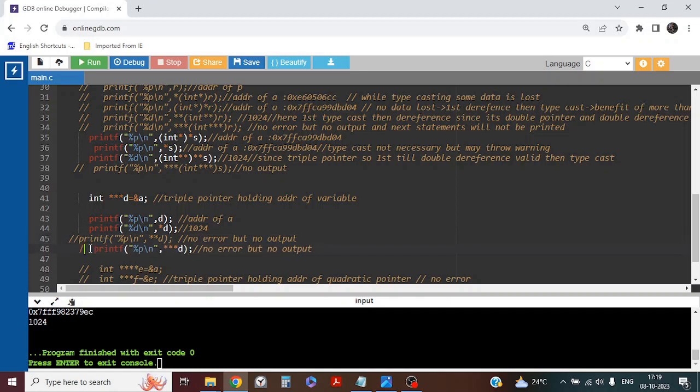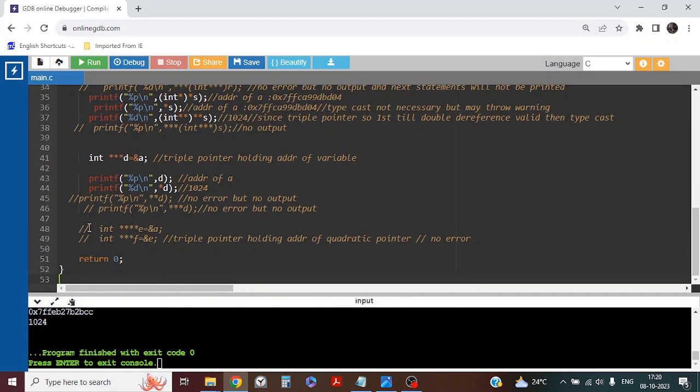Next, come to 46. So what is this actually in 41? To the triple pointer I am assigning only a single address, and that is also allowed. It's not like a triple pointer can hold only triple addresses. Double address or single address can also be held by the triple pointer. So line 46, what am I doing? Triple dereference. Since it is a triple pointer, I can do triple dereference, correct? But since it is not holding a triple address, there will be no output in this case also. Similar to double dereference, with triple dereference there will be no output but no error. Let's check. No output, correct? Let's comment out.